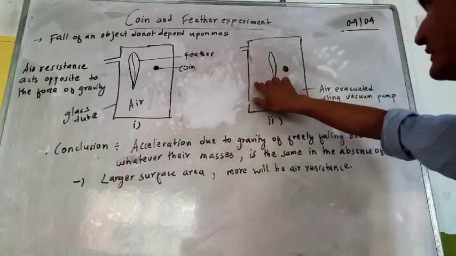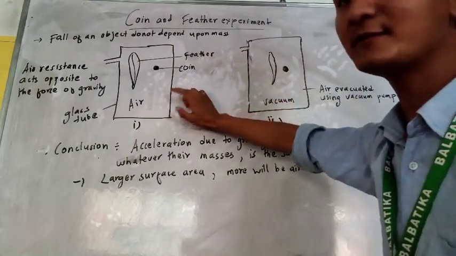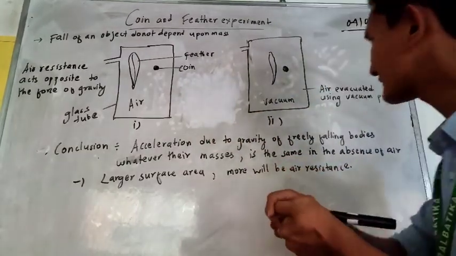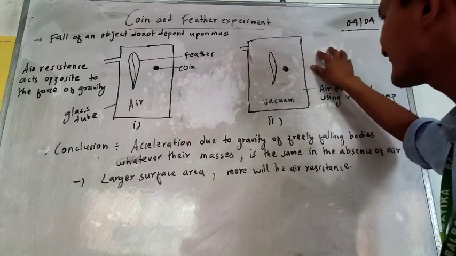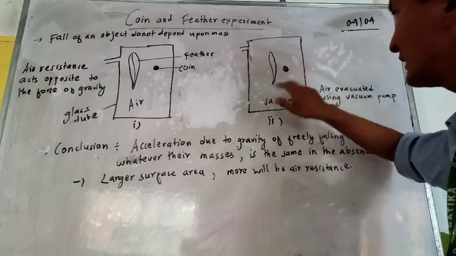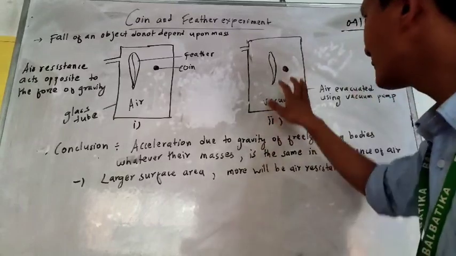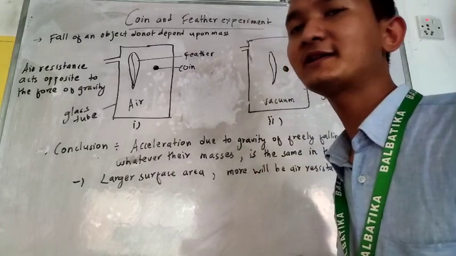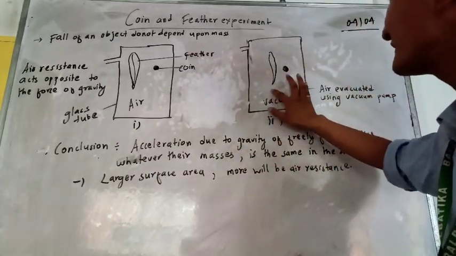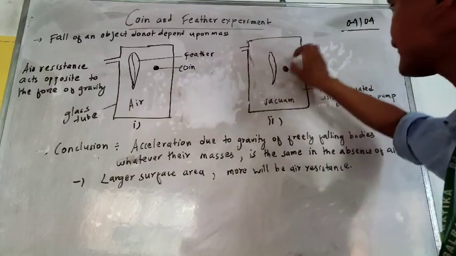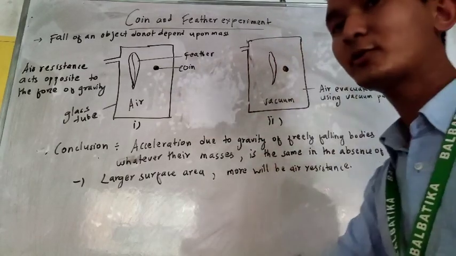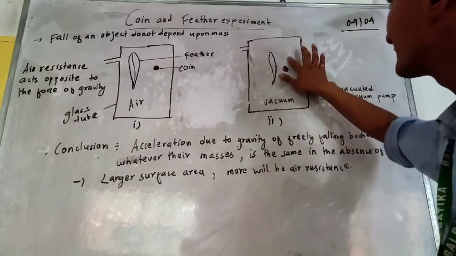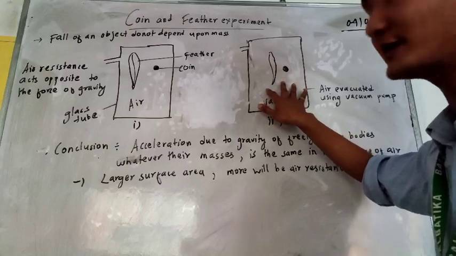And in this second experiment, the air inside this glass tube is totally evacuated with the help of a vacuum pump. Okay, so there is no air inside this glass tube now. And again the same experiment is done. Both the coin and feather are dropped down simultaneously at the same time, but the result is very different from here. In this case, both the coin and the feather reach the ground at the same time. So the result is quite different from this.